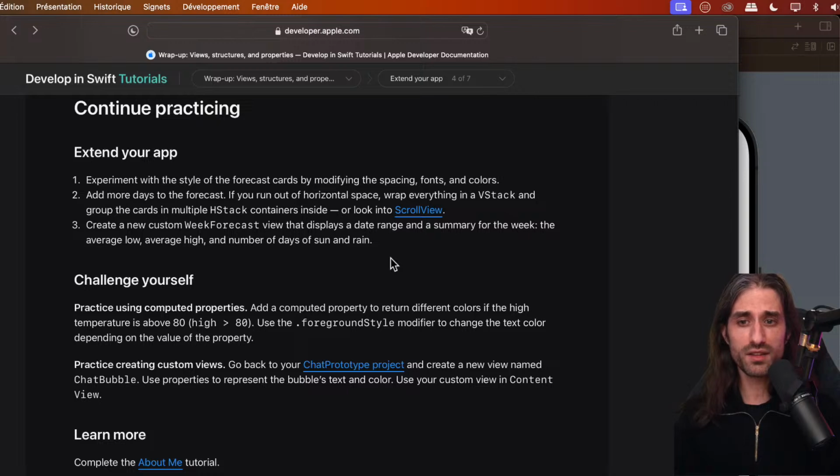You can also create a new custom week forecast view that displays the date range and the summary for the week. So the average low, average high, and number of days of sun and rain. So basically gaining one level of abstraction, because we put the content for a day together, then do the same thing for a week. And as you can imagine, the week will be composed of days. So that can be a great way to go further.